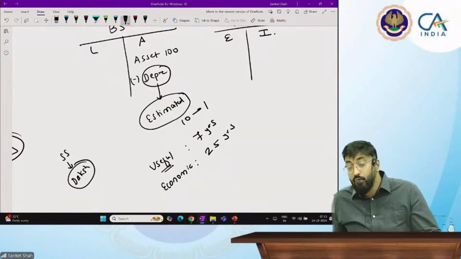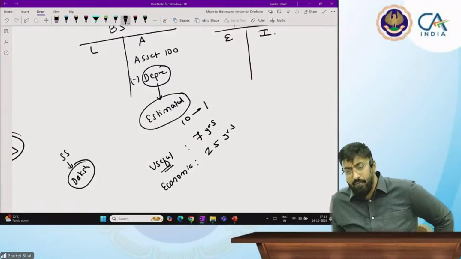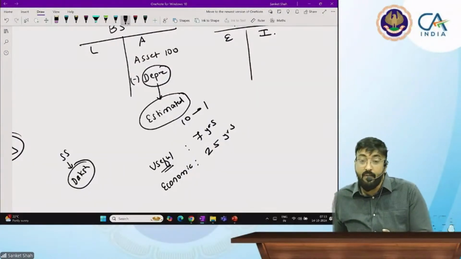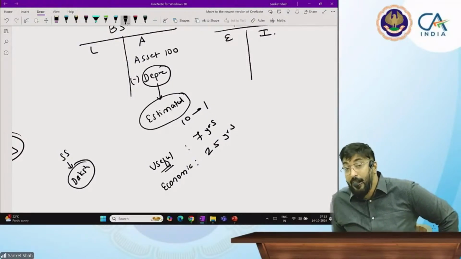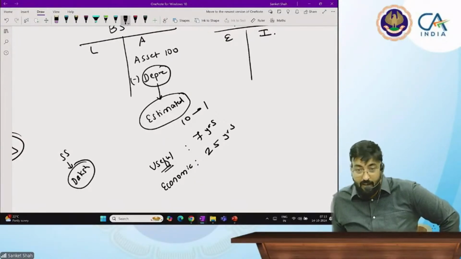Sir, we see economic life in lease accounting, when we calculate lease accounting, we will see economic life in AS 19. Within some days, we are going to start with Accounting Standard 19. But what is useful life? Useful life is, though it is not giving you money, it is useful for you. That is called useful life. And depreciation we provide over useful life and not economic life. You got the difference? Okay.